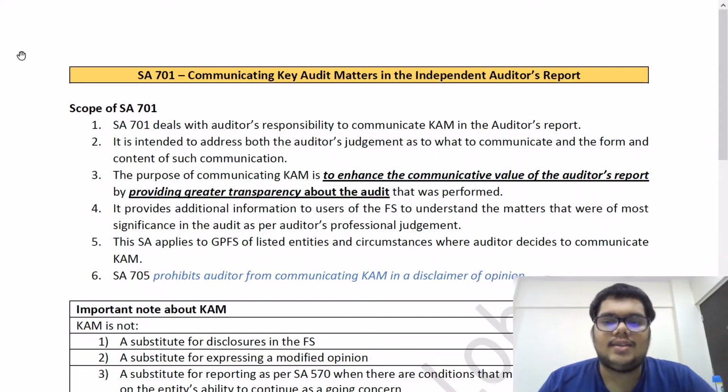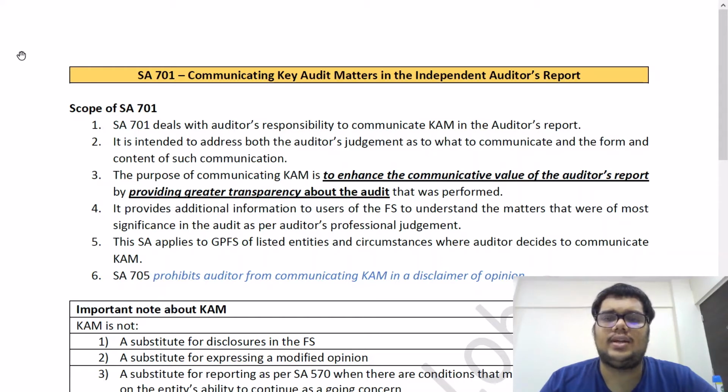To enhance the value of the auditor's report, to enhance the communicative value, to provide more communication and more understanding to the readers of the audit report, the Key Audit Matters paragraph was brought into existence, and this standard came into existence by providing greater transparency about the audit that has been conducted.